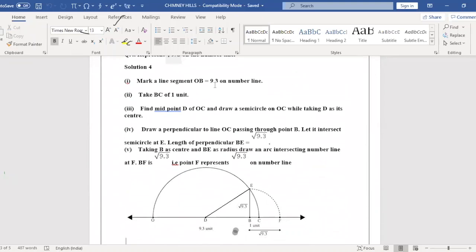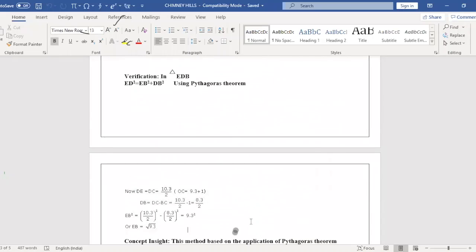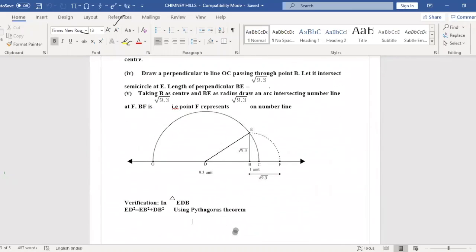If we are given any decimal number, say 9.3, first draw a line, then mark 0 to B as 9.3 units. Any number you can take; here I'm explaining with a decimal number. Measure from 0 to B, 9.3 units.